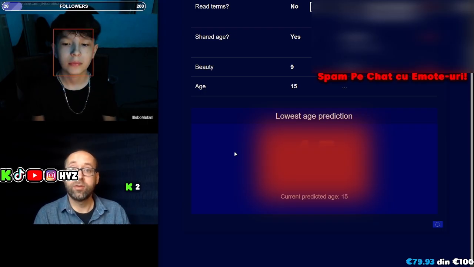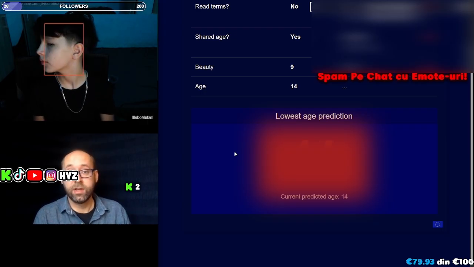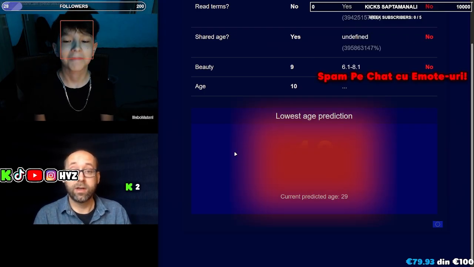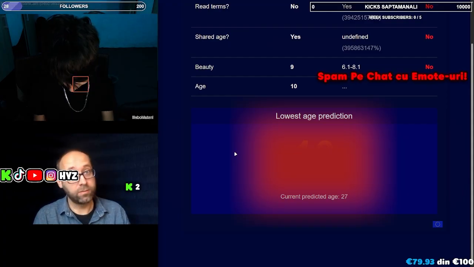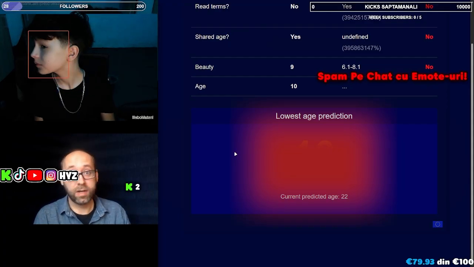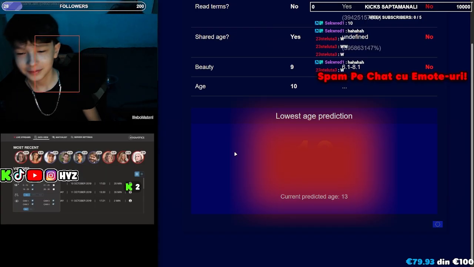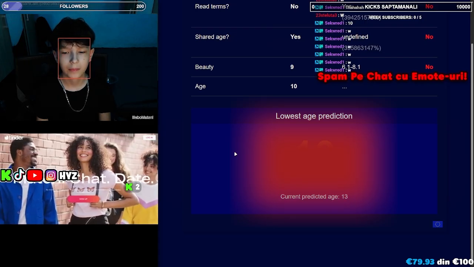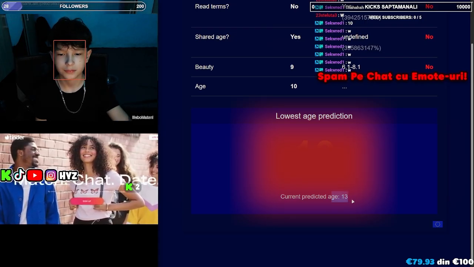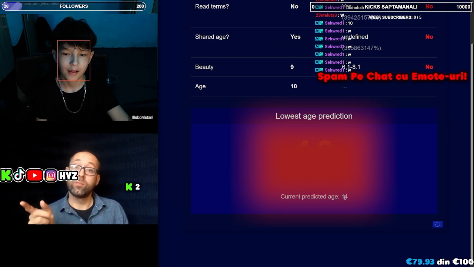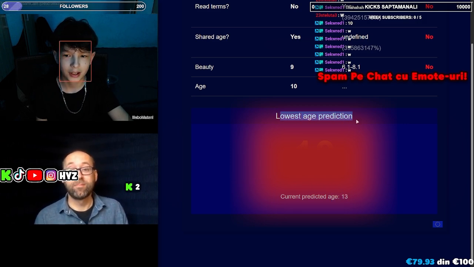Next, let's look at an algorithm that's designed to judge your age. And what you'll see here, as well as with many others, is that if you move your head around, you'll be able to influence the outcome quite a bit. Some stores use these algorithms to learn more about their visitors. They can also be used to guess who might be lying about their age on dating websites. If you happened to share your age bracket earlier, you can now figure out whether or not you are a liar.